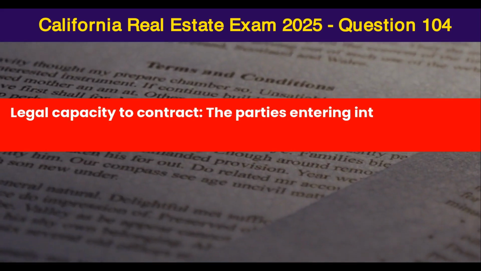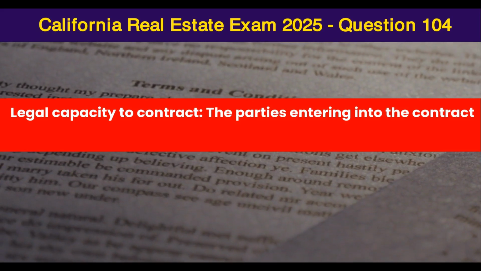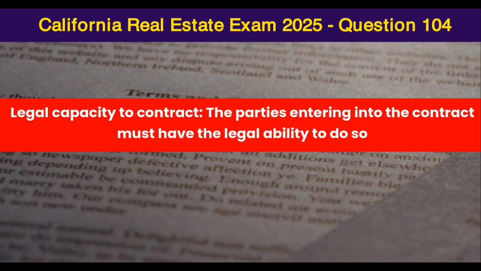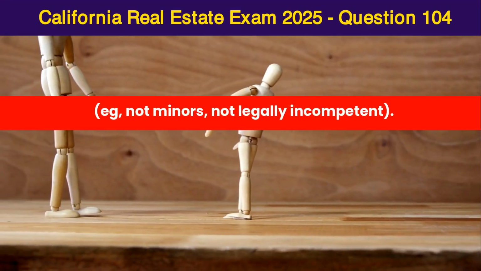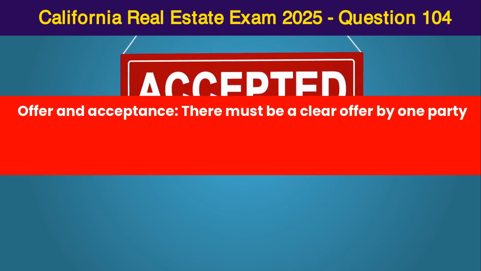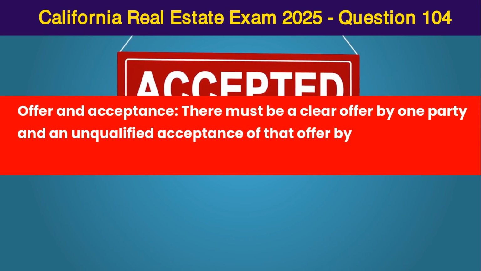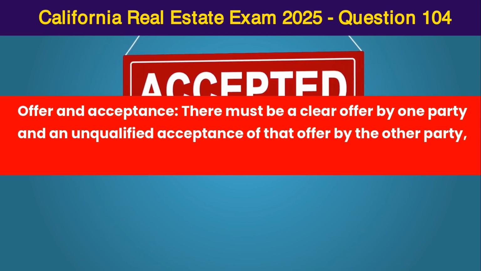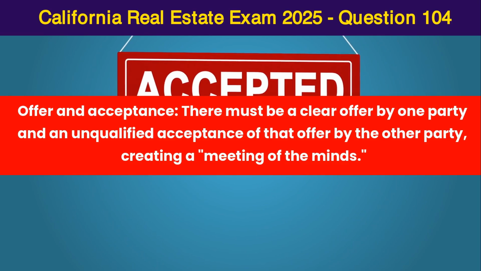Legal capacity to contract: the parties entering into the contract must have the legal ability to do so, e.g., not minors, not legally incompetent. Offer and acceptance: there must be a clear offer by one party and an unqualified acceptance of that offer by the other party, creating a meeting of the minds.